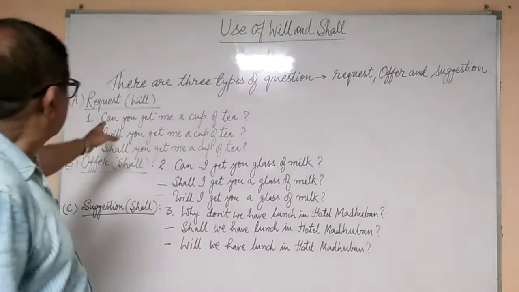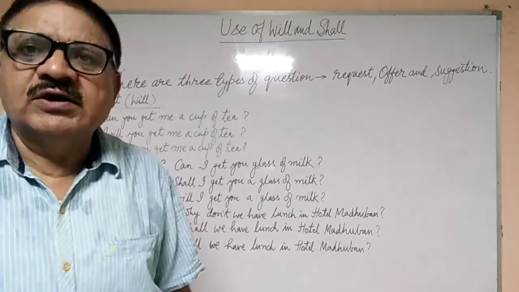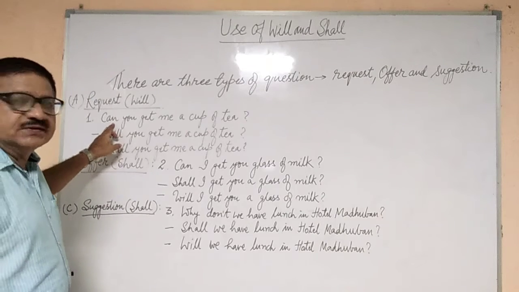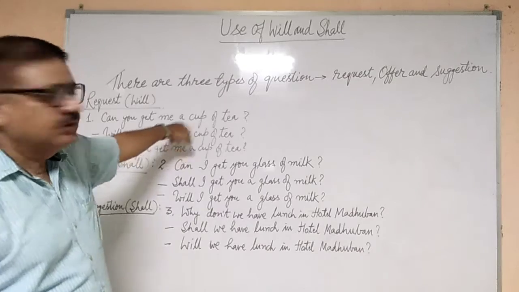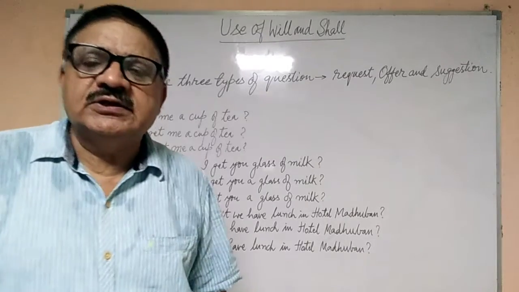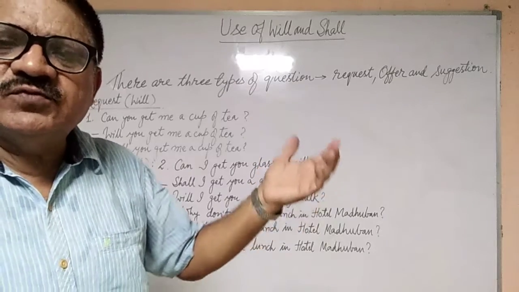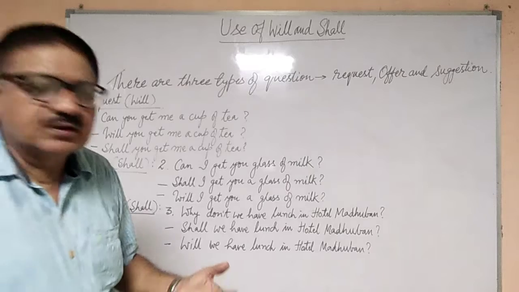If it is a request, we use will. And now let us see how we use will here. There is a sentence, can you get me a cup of tea? This is also a right sentence, correctly written. But if we want to use will or shall here, how are we going to make it?